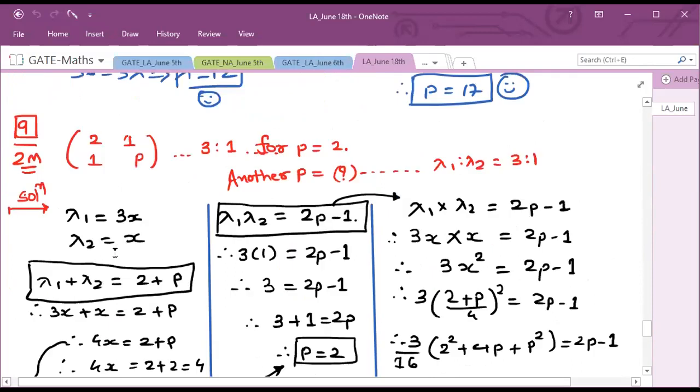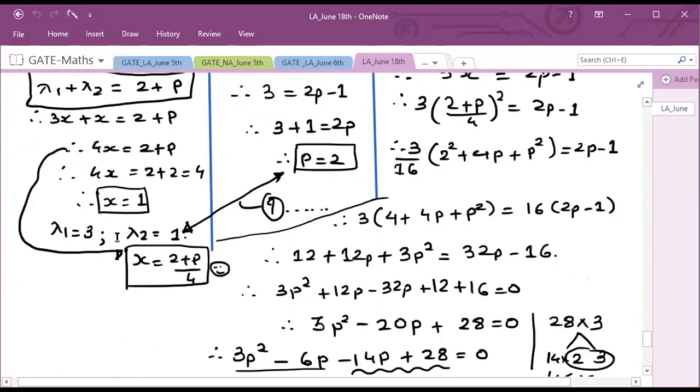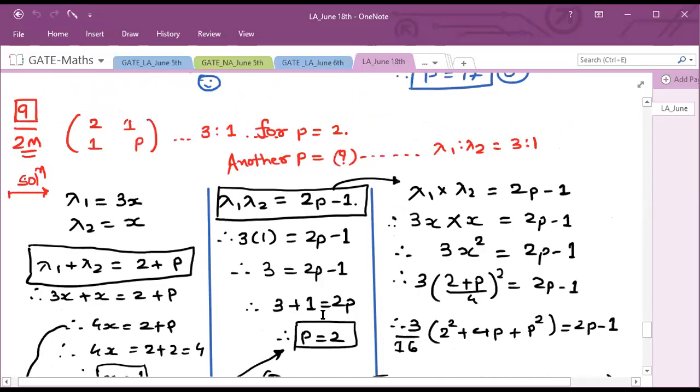So if you have to find another value of p, your focus should be on the construction of a quadratic equation. Just construct one quadratic equation and then find two values simultaneously. Now, how can you construct a quadratic equation in variable p? A simple condition: just don't put the value of p and simplify as it is. If they have given you that two eigenvalues are in the ratio 3:1, the first is suppose 3x and another one is x, or you can assume one as lambda and another will be 3 lambda.